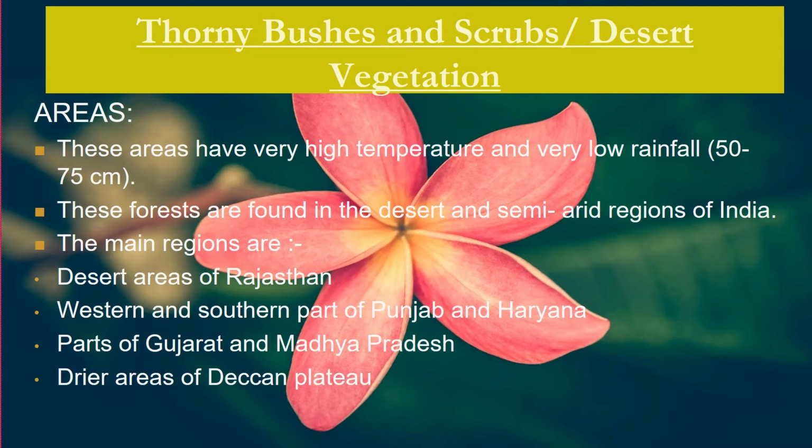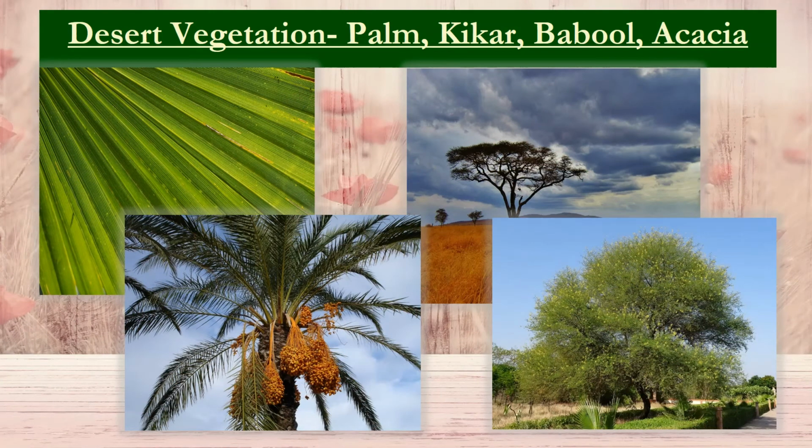The forests are found in semi-arid and arid regions of India, the desert of Rajasthan, western and southern part of Punjab and Haryana, parts of Gujarat and Madhya Pradesh, drier areas of Deccan Plateau. Some commonly found trees of desert vegetation are palm, hikar, babool and acacia.